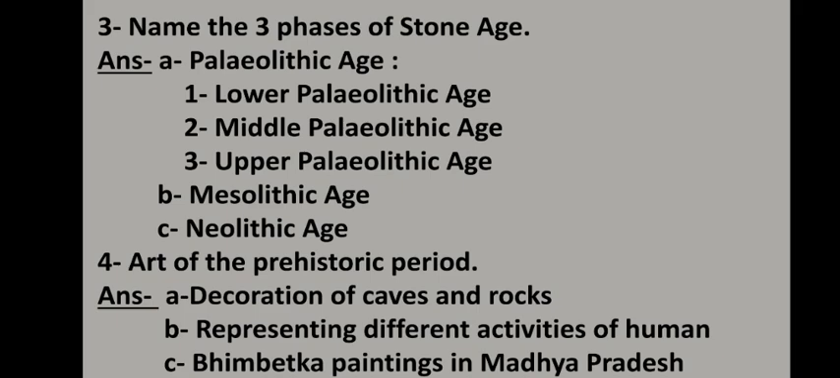Now the Paleolithic age has been divided into 3 parts: lower Paleolithic age, middle Paleolithic age and upper Paleolithic age. So what is the lower Paleolithic age? In this age the climatic condition was extremely cold, and this is the reason it was also known as the ice age, because most of the earth was covered by snow.